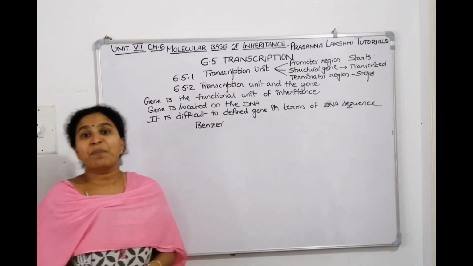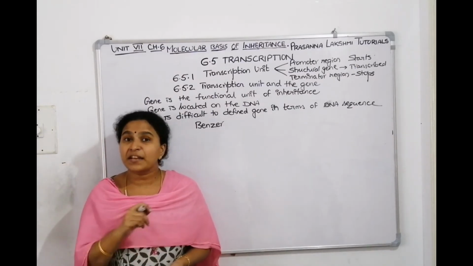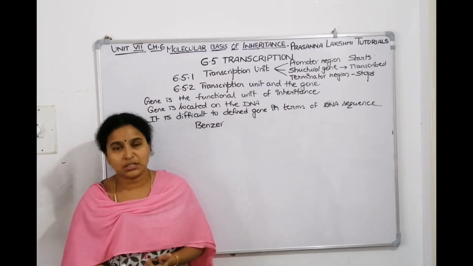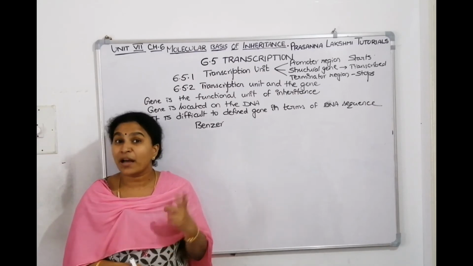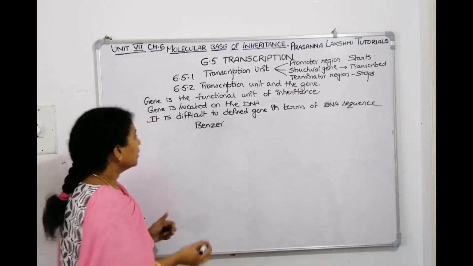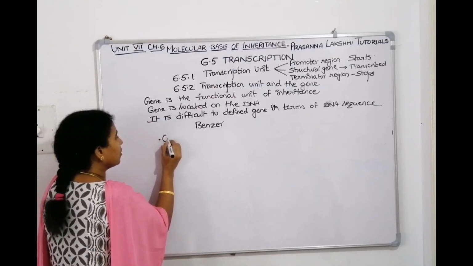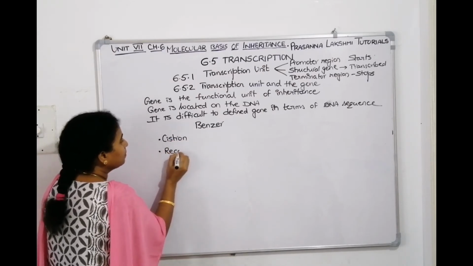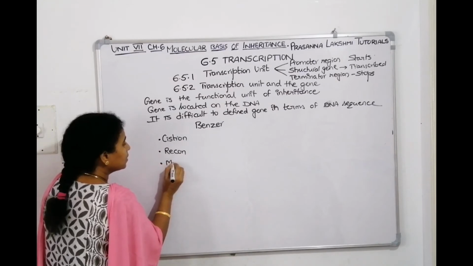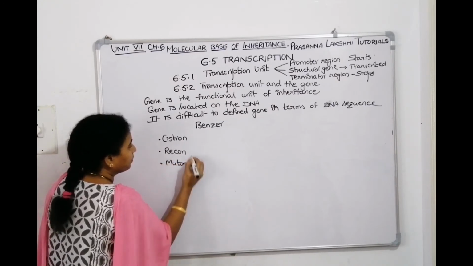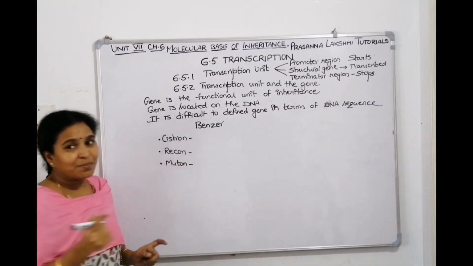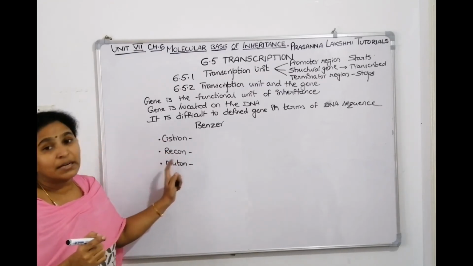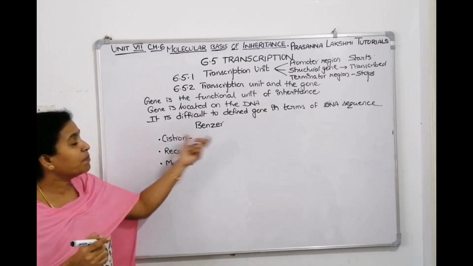There's a scientist called Benzer. Benzer explained three words, three synonyms of genes. The term gene was coined by Johannsen, right? So Benzer gave three words. One is called cistron. Another word is called recon. Another word is called muton. So gene can be explained in terms of cistron, recon and muton. These three words are coined by Benzer.